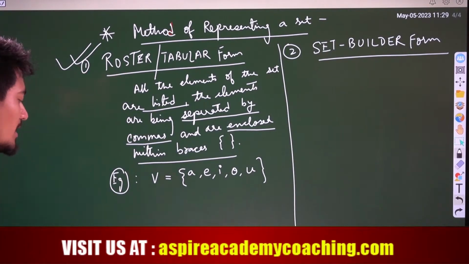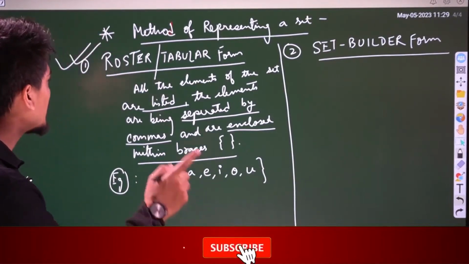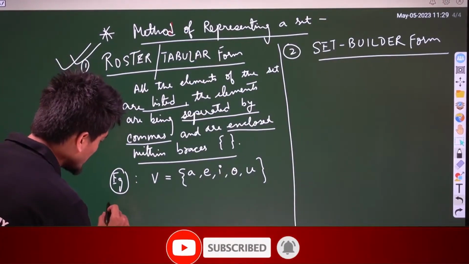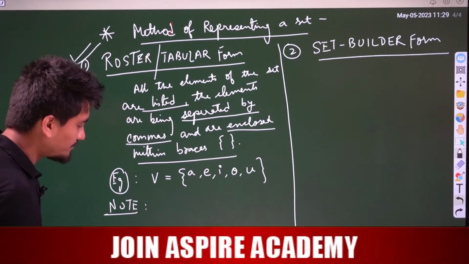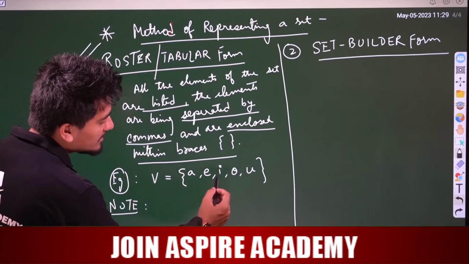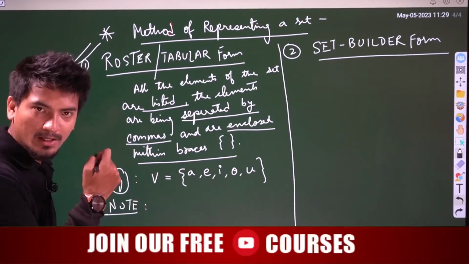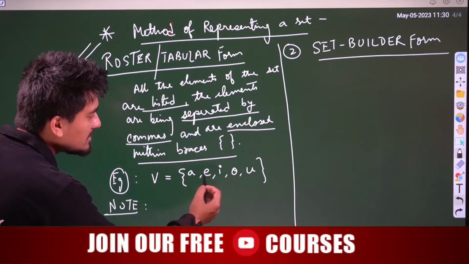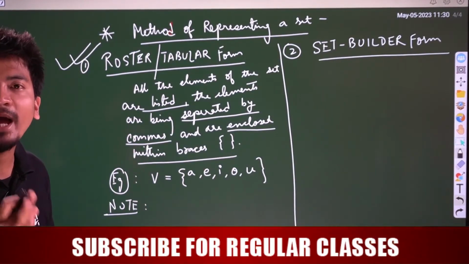Now see here, one very important thing you need to understand in roster or tabular form. A, E, I, O, U are the elements of the set V, right? And these elements do not follow any order.